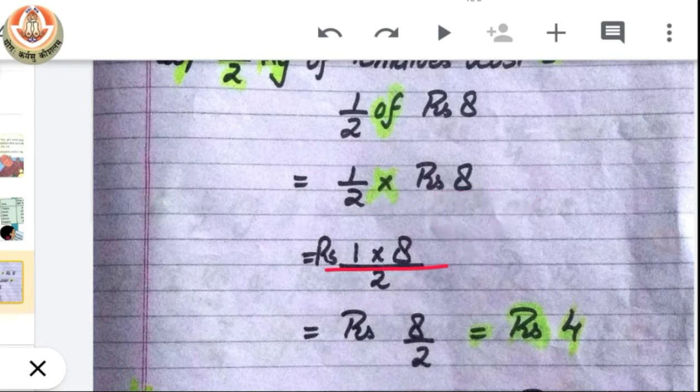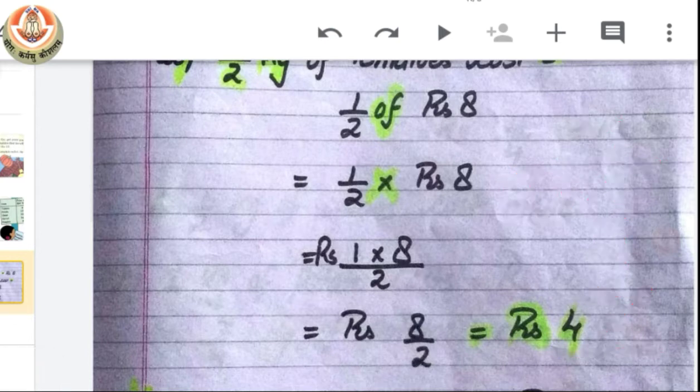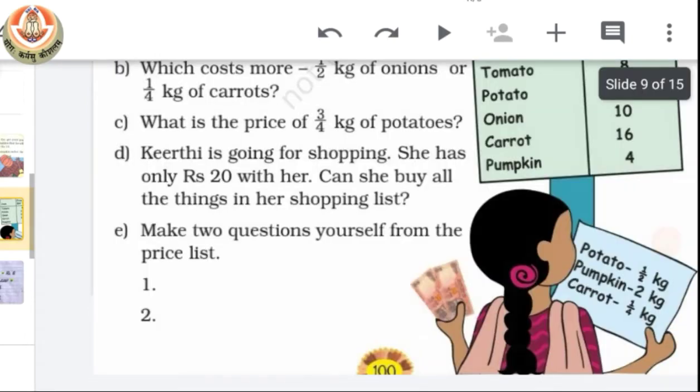So now you can see here we have 1 multiplying with 8 upon 2. So when 1 multiplies with 8, it will become 8 by 2. Now that means we have to divide 8 by 2. And when we do so, we will have the answer 4. So that means half kg of tomato will cost rupees 4. Okay. Now let's move on to the next question.